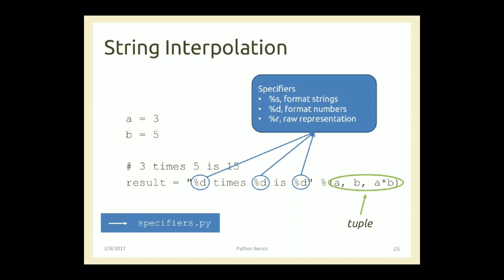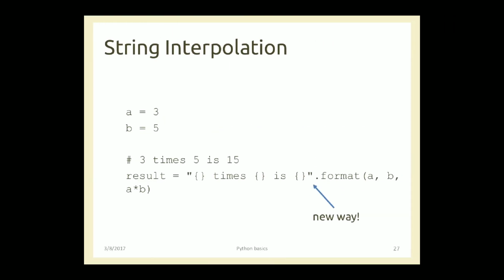All right, so here we have result equal to "%d times %d is %d". So here we are writing after this %, in the round brackets, a, comma, b, comma, a into b. That means this a which is an integer, b is an integer, and a into b is also an integer. That's why we have used this kind of format for integers. That means for numbers, which format is used? %d. This is one way of representing string interpolation, right?